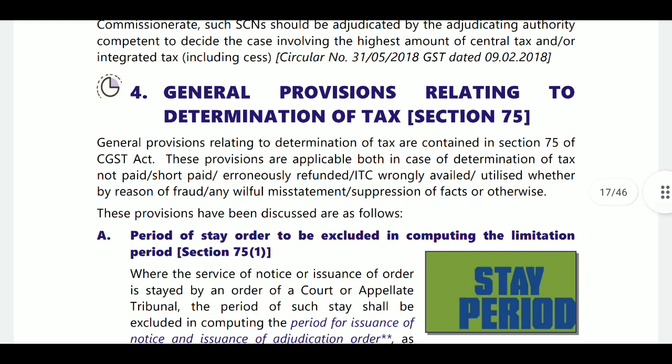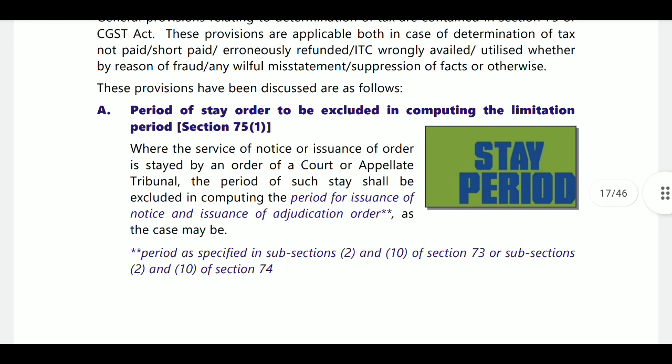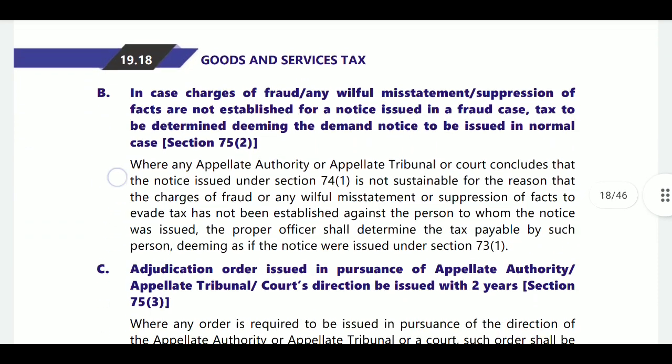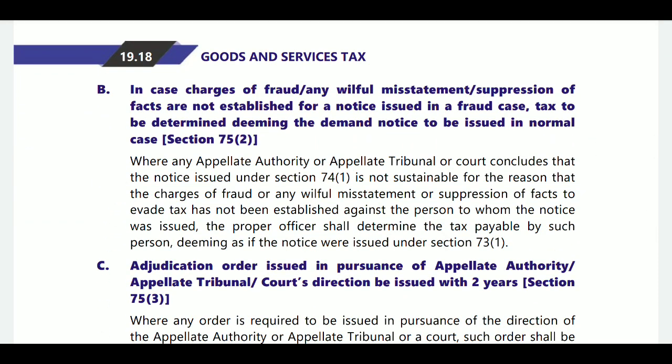Next, section 75. This is related to general provisions. Period of stay of order to be excluded in computing the limitation period. Next, in case charges of fraud, any willful misstatement or suppression of fact are not established for a notice issued in fraud case, tax to be determined, deeming the demand notice to be issued in normal case.